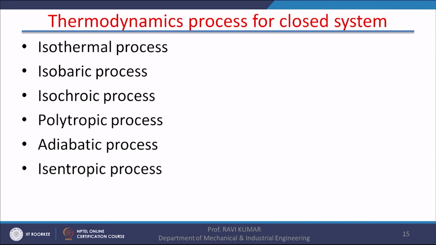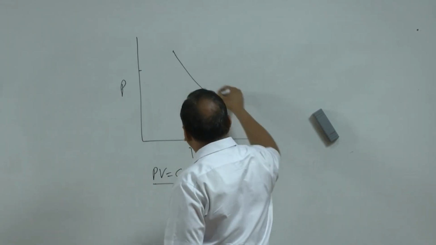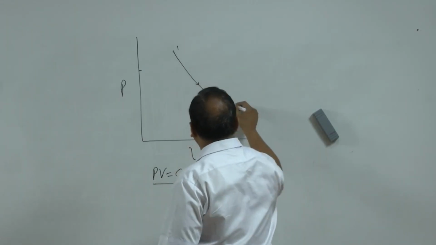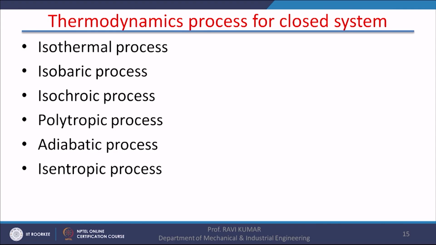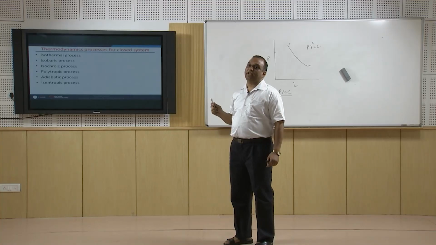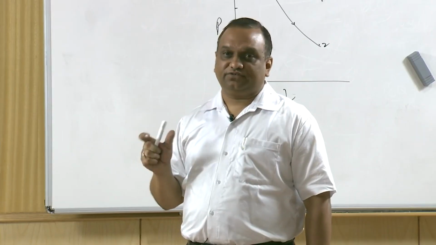Now, the next process is the polytropic process, because these processes we will frequently come across when we work on refrigeration and air conditioning. So, state 1 to state 2. The polytropic process follows the law PV raised to power n is equal to constant. Now, the adiabatic process and isentropic process are also types of polytropic process, but the adiabatic process is a special type of polytropic process where there is no heat transfer across the system boundary.